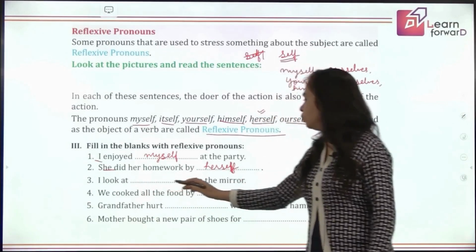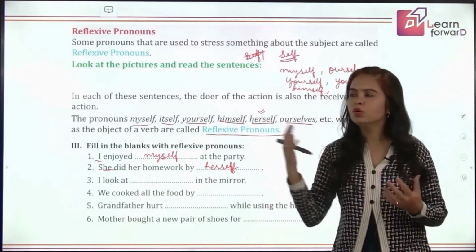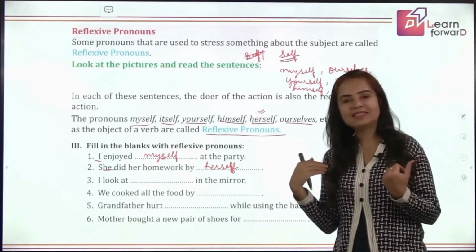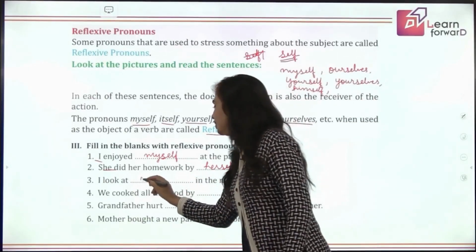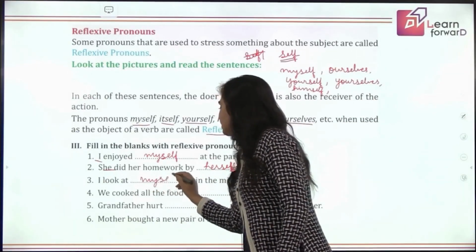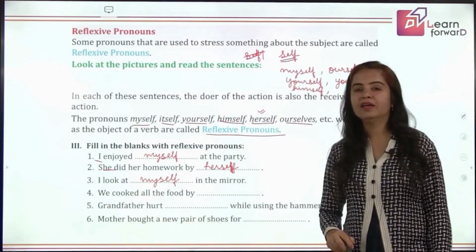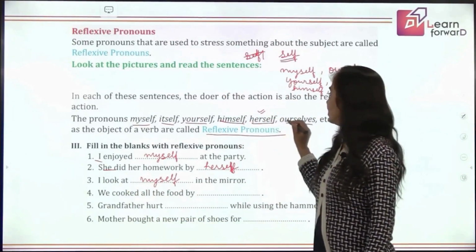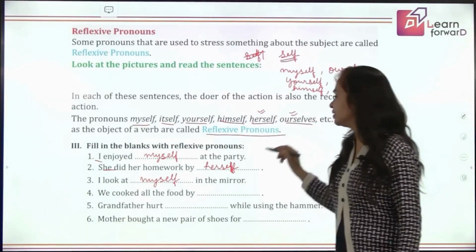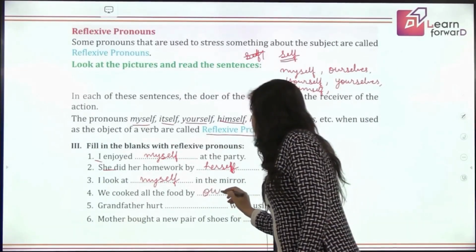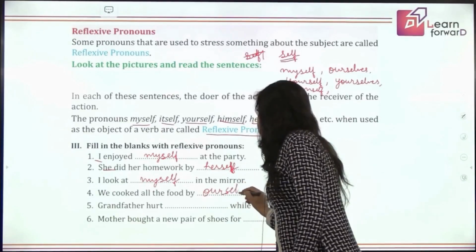Next, I look at dash in the mirror. So whom do you look at in the mirror? Myself. So that reflection is coming. I looked myself in the mirror. We cooked all the food by dash. For we, what is the reflexive pronoun? Ourselves. So we cooked food by ourselves.